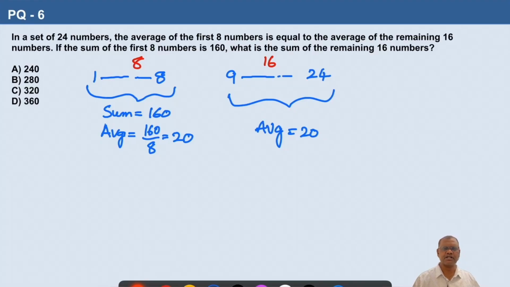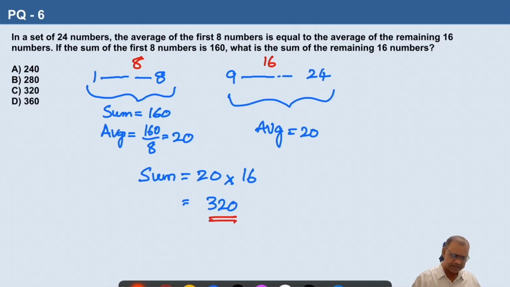So very simple. Sum is average multiplied by number of numbers. So sum is equal to average, which is 20, multiplied by, there are 16 numbers. So we have 20 into 16 is 320. So this is the sum of the remaining 16 numbers, 320. The answer is C.